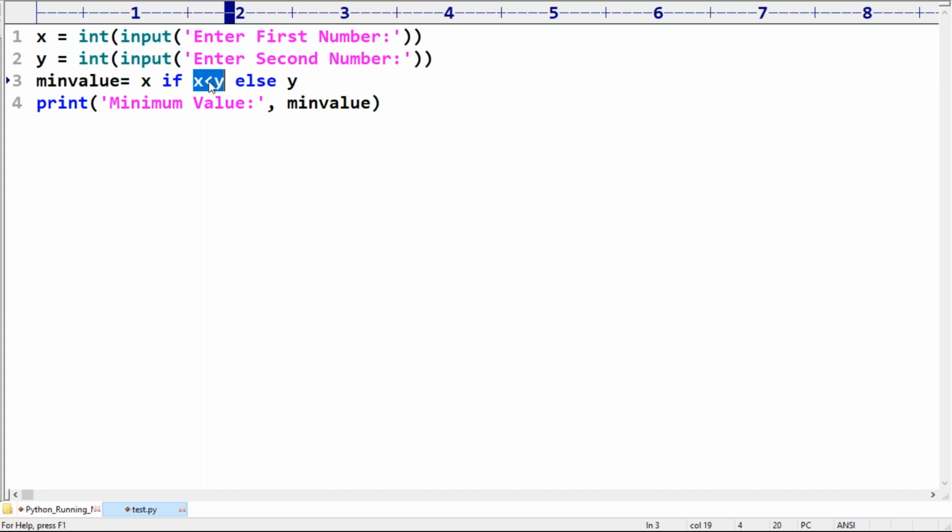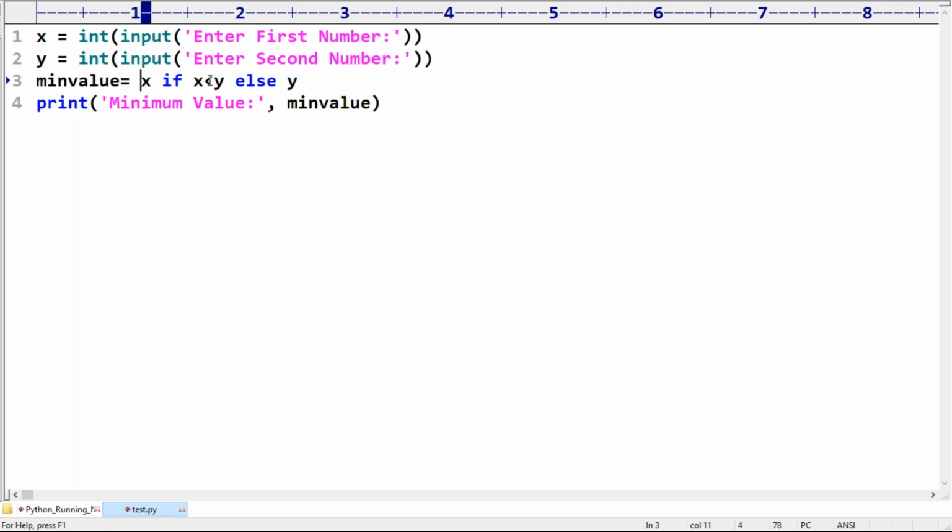The minimum value itself is x. Which is the max value? Max value itself is y. Remember carefully. The minimum value is x if this condition is satisfied; if this condition fails, then it is the other value. Clear, right?